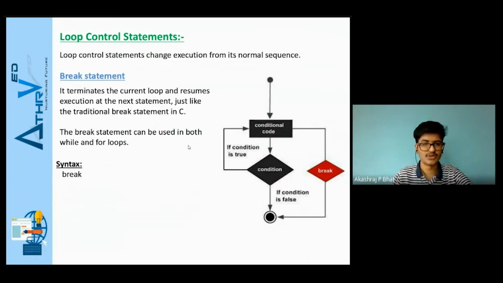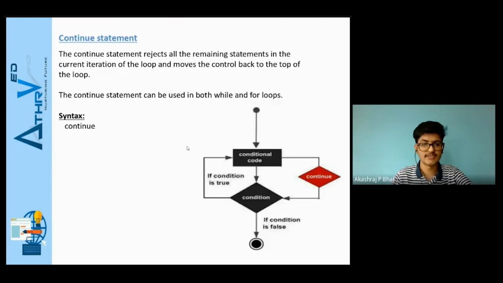Now let us move on to the next statement, which is the continue statement. The continue statement is similar to that of C. It will skip all the statements which are after continue, and it will skip one complete iteration and move the path of execution to the top of the loop. You will get to know continue in a much better way when I give you an example.